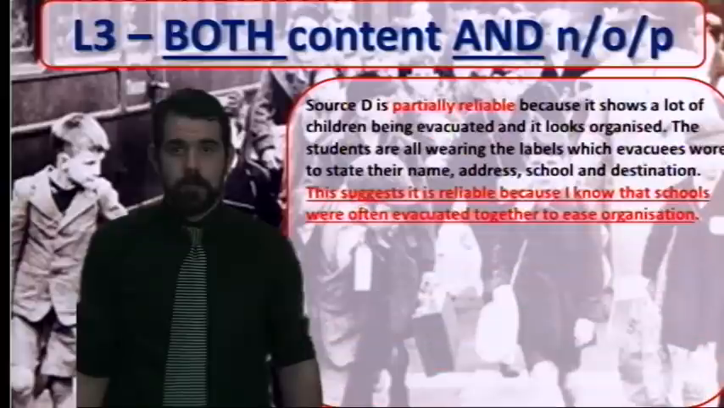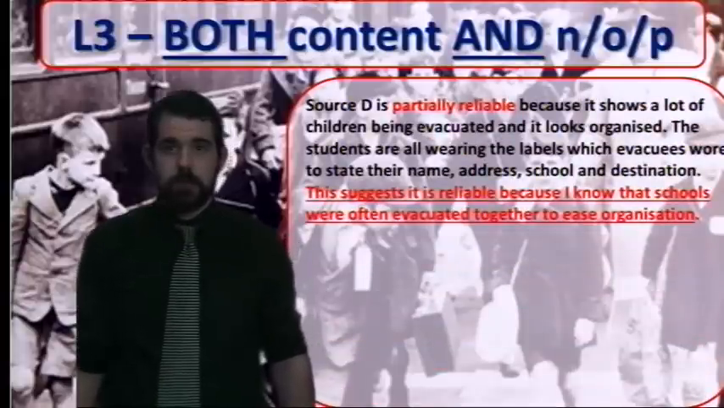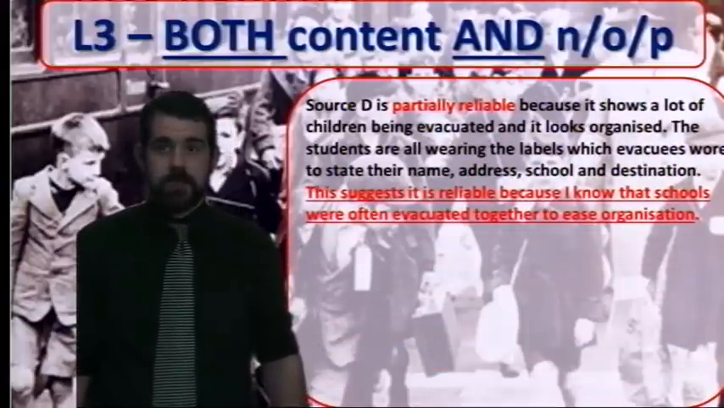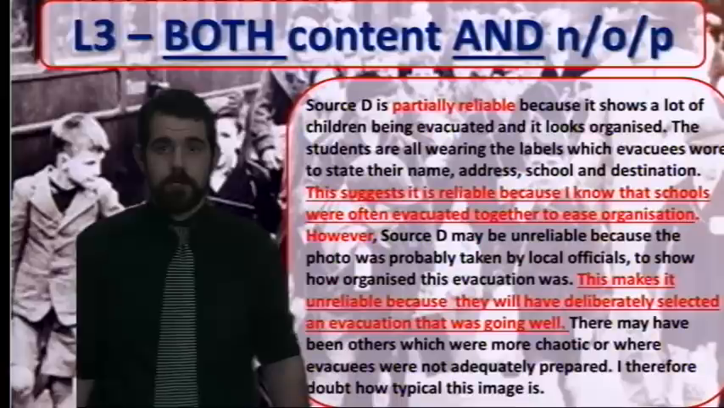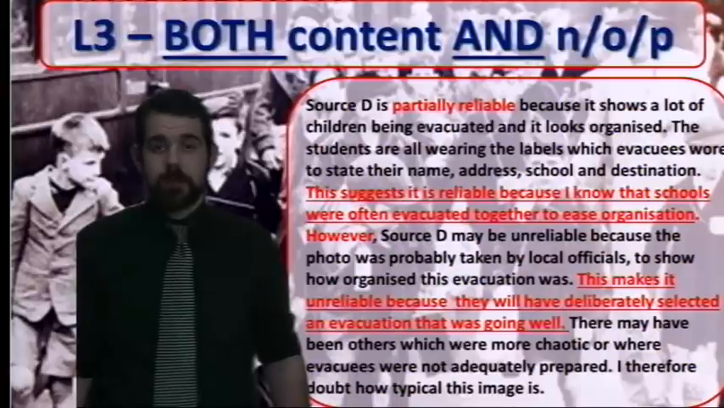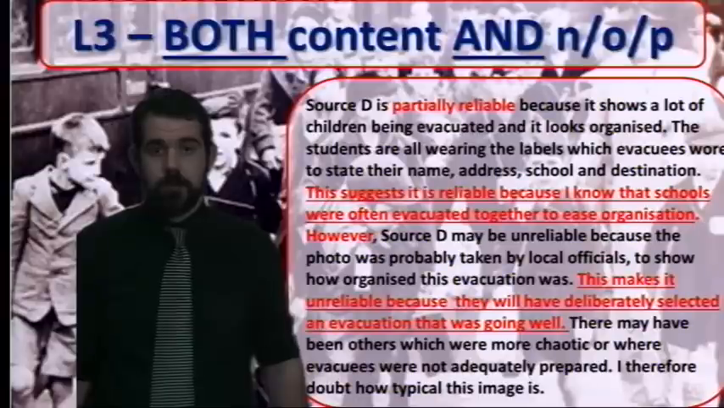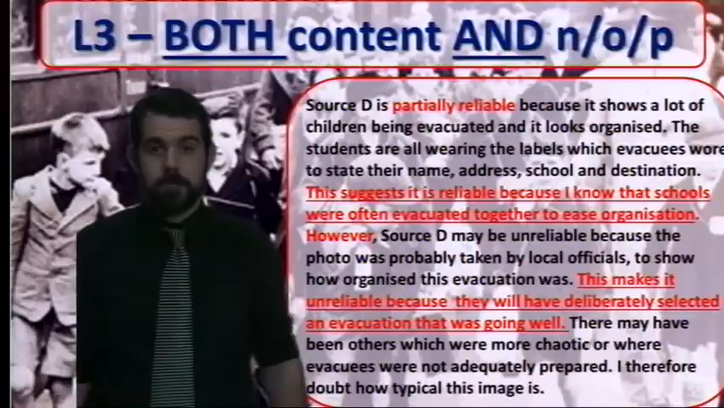So here is a model answer for just using source D. The first bit there is about the content, the second bit there is about the nature, origin and purpose. The underlined parts are where the explanation of reliability happens. Also note that partially reliable, using that language of some parts are, some parts aren't, is essential to the higher parts of the mark scheme. You can't just say it is or is not as if it's a black or white issue. There will be some good bits and some bad bits about any source.